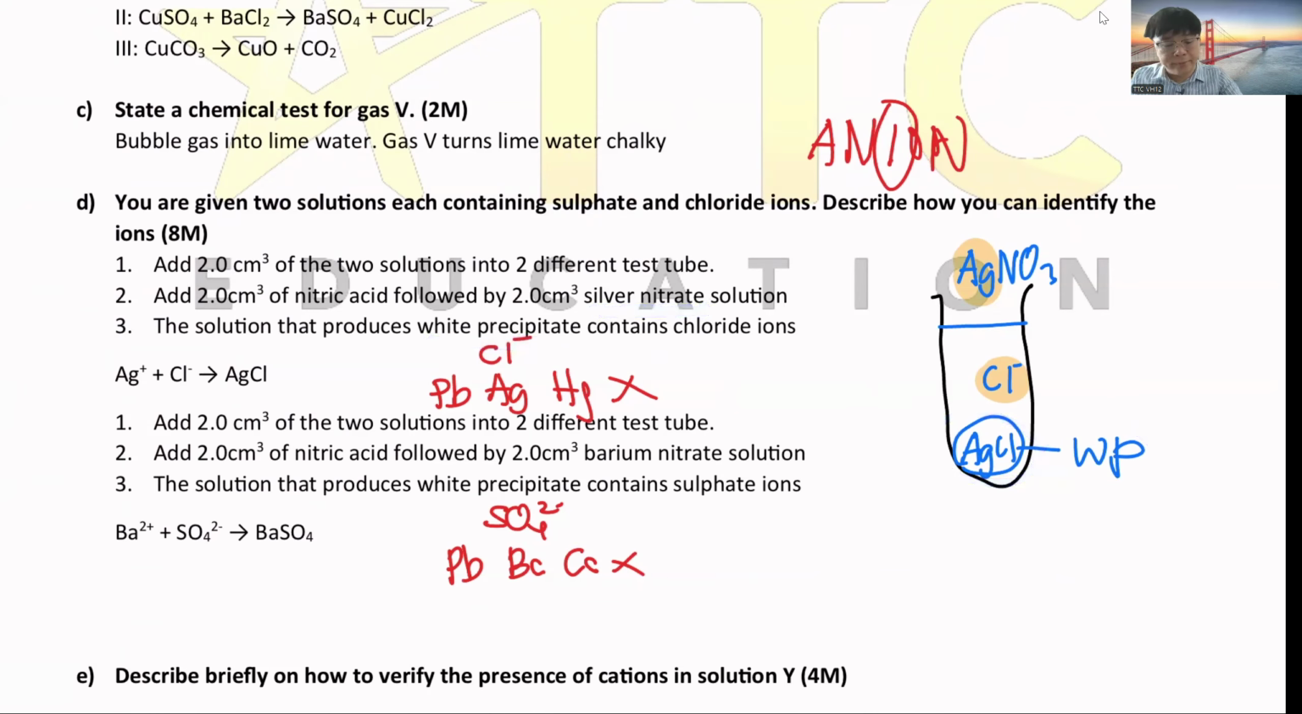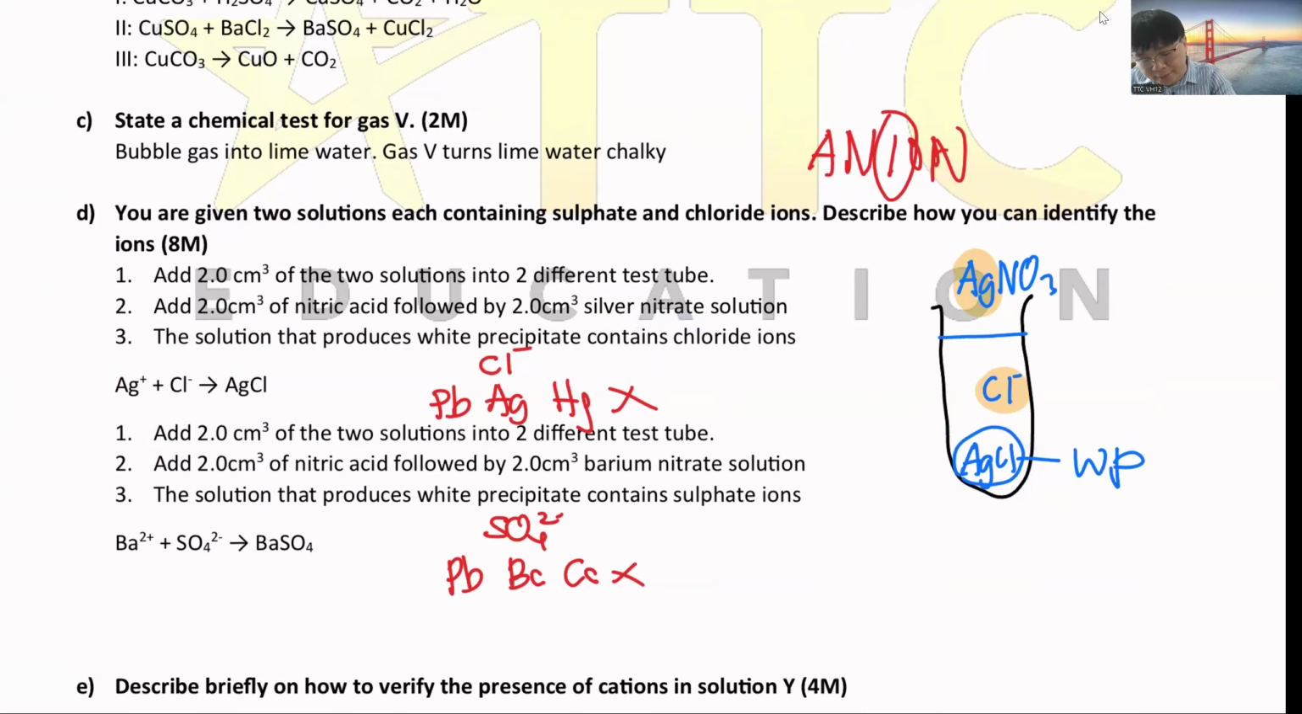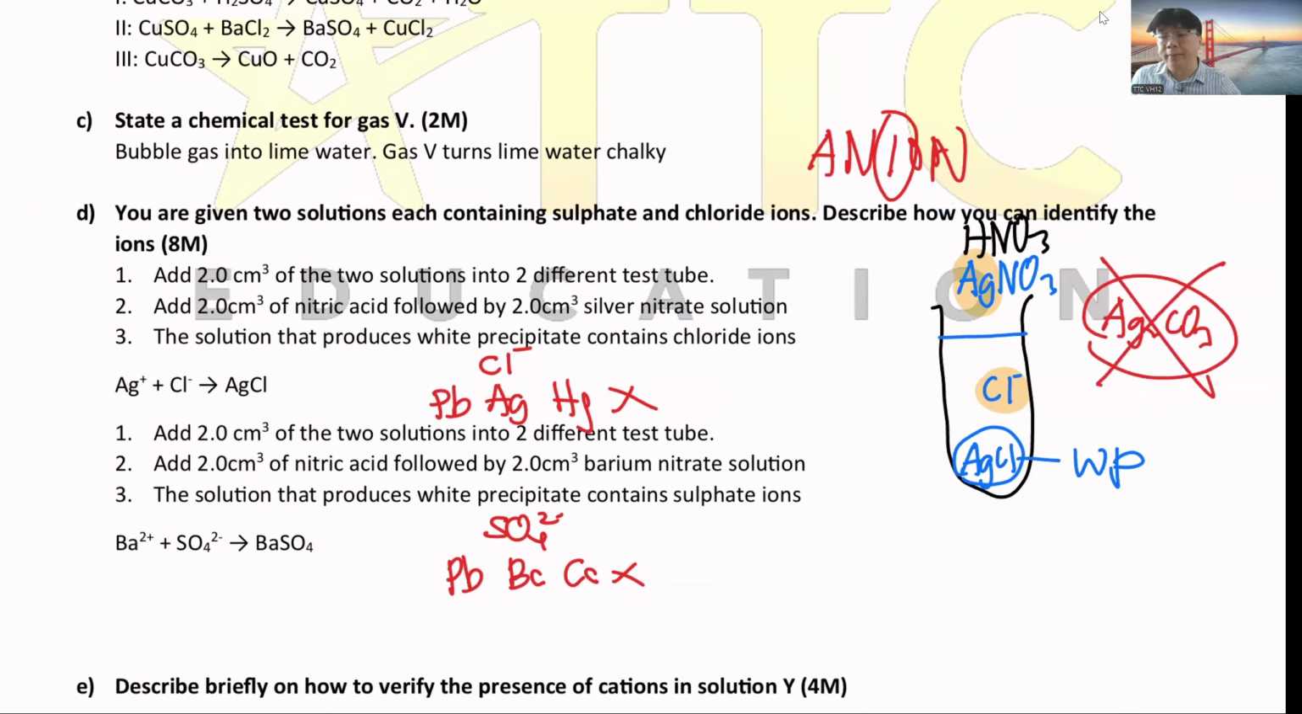But before you add this, you have to add the nitric acid. Why need to add the nitric acid? Because silver carbonate also will become white precipitate. So you have to put the nitric acid to destroy any possible carbonate. The nitric acid is added first to make sure there's no carbonate. Only then you put in your silver nitrate. Once no more carbonate and silver is added in, the precipitate that comes out proves that inside got chloride.